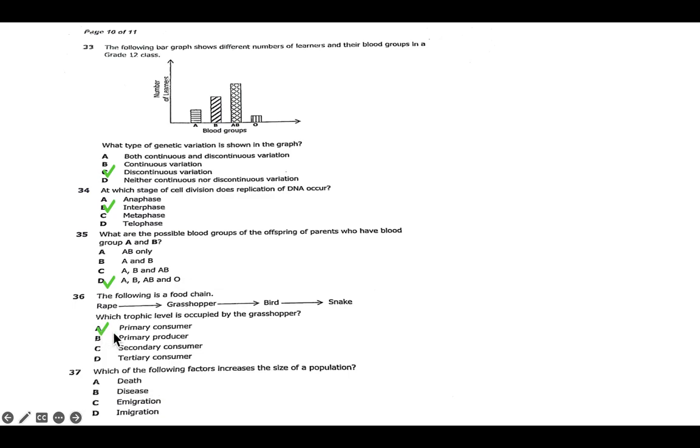Okay, so then we look at question 37. Which of the following factors increase the size of the population? Now we have ecological population, which has factors that increase it and factors that reduce it. So let me give an overview of this table.